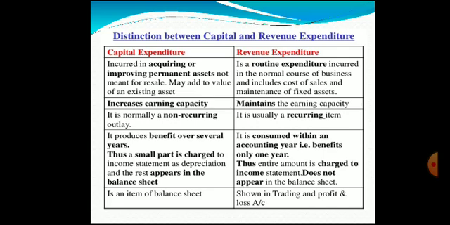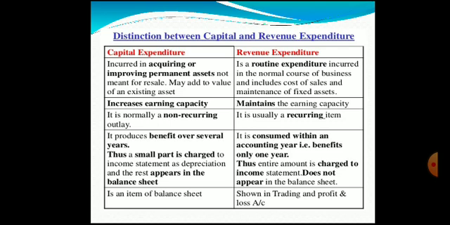It produces benefit over several years. Thus, a small part is charged to income statement as depreciation, and the rest appears in the balance sheet. Here, in capital expenditure, the benefit is spread for more than 1 year. That is, say for example, a company has purchased equipment, then naturally the benefit from the equipment is derived by the firm for more than 1 year.